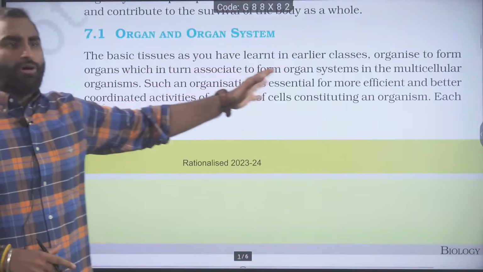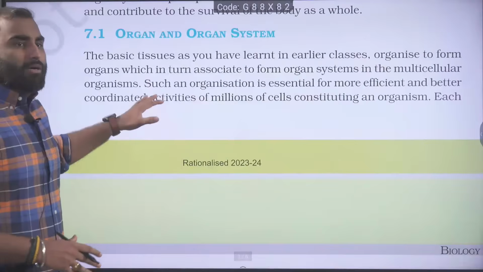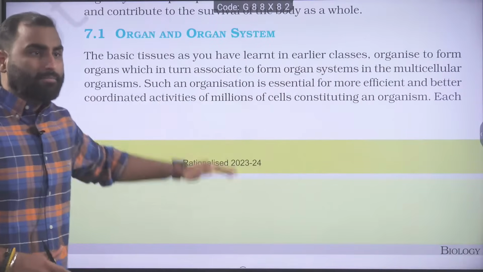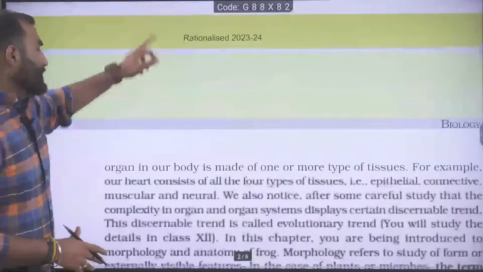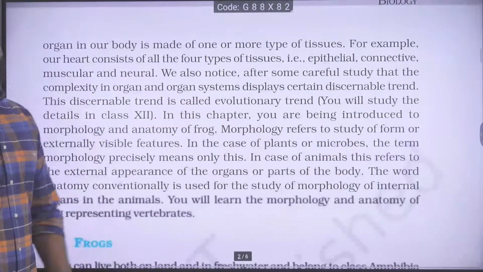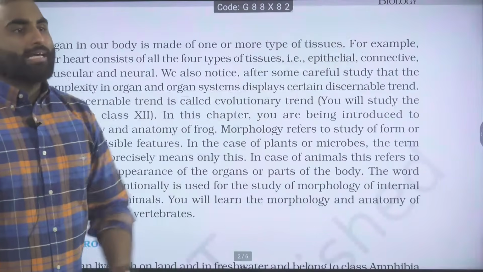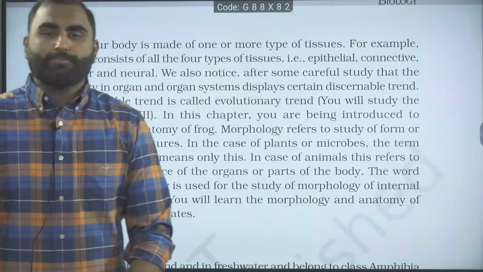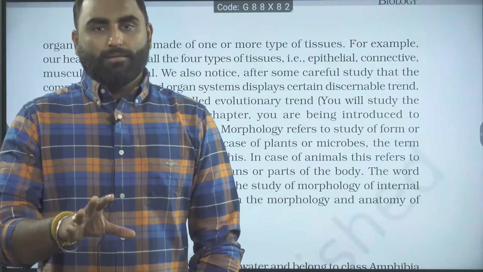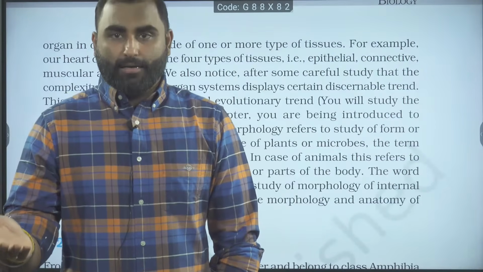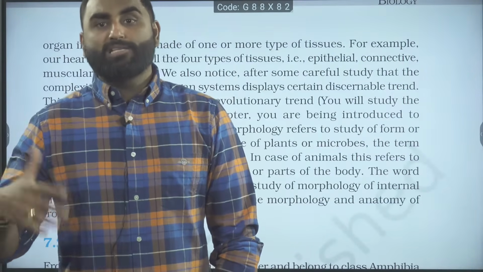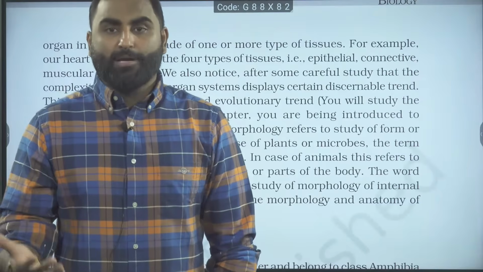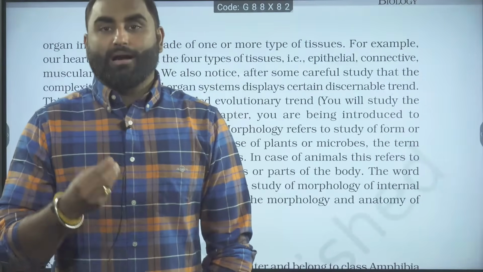The basic tissues you have learnt in the earlier classes, and how they got organized, the organization, you studied in the animal kingdom. So I will be skipping this part, going directly here. See, here they have written an example. For example, our heart consists of all the four types of tissues. Heart doesn't only contain cardiac muscles, right? Cardiac muscle is the major tissue present, which helps in contraction, because the main function of the heart is pumping of blood. For that, you require the cardiac muscles.